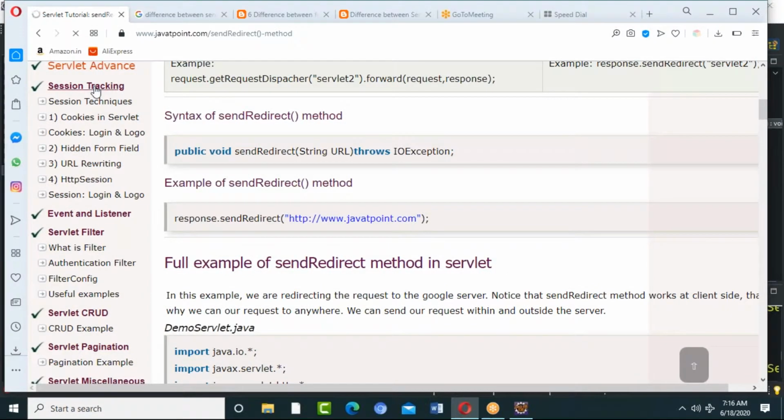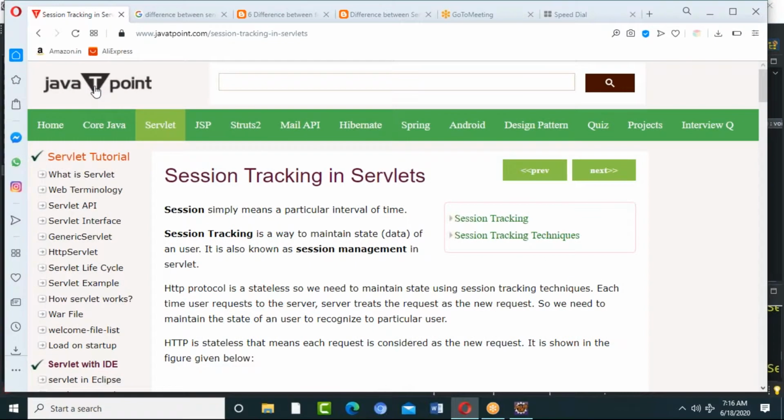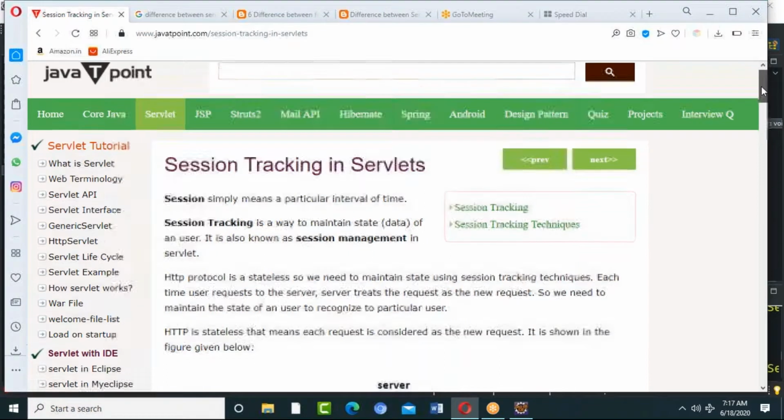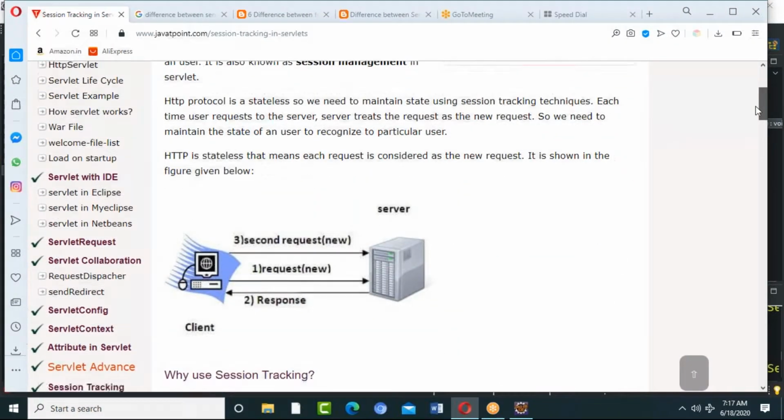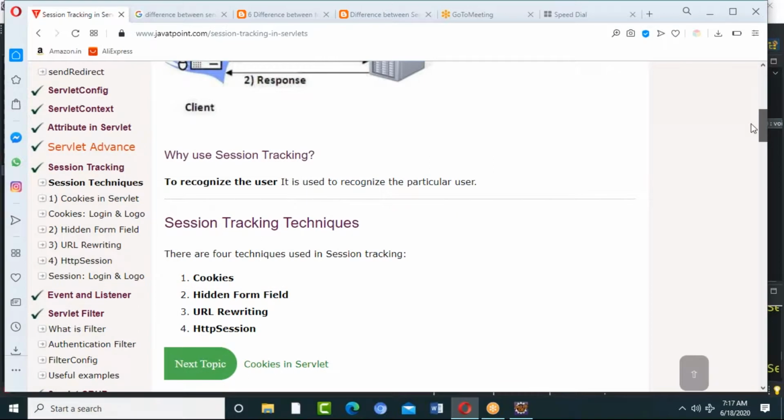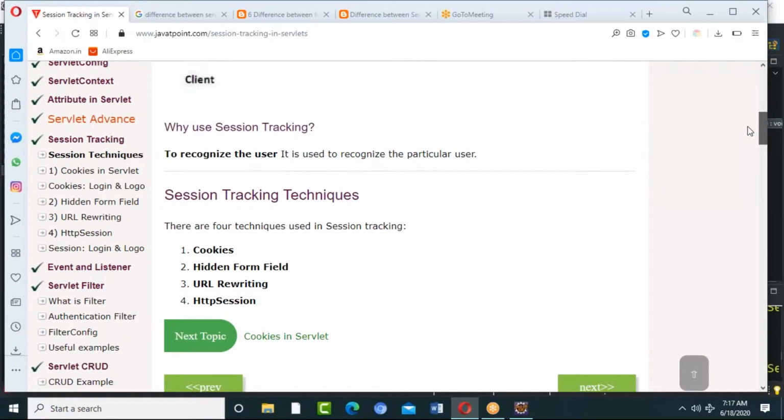Session tracking. Session is something set for an interval of time. As you told me, it's right that HTTP is a stateless protocol. But are we making it stateful? No, we cannot make it stateful. As it is stateless, I'm going to make an understanding with my server to remember me next time. I cannot make it stateful, so I'm using some methods to remember me until my task is done.